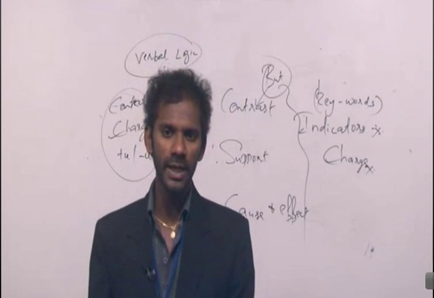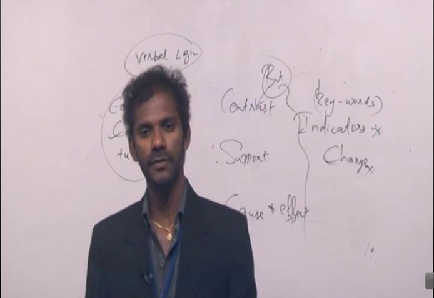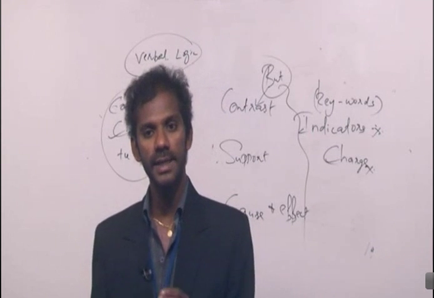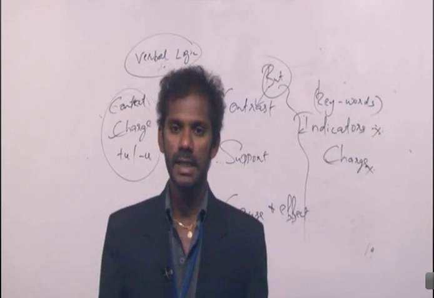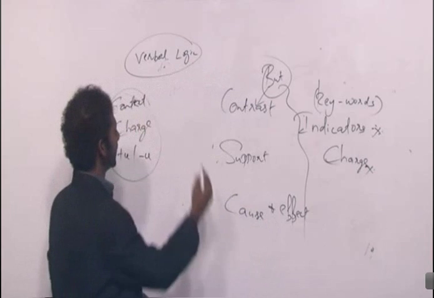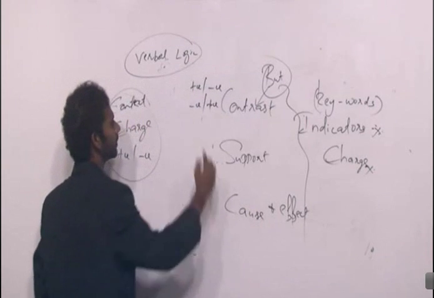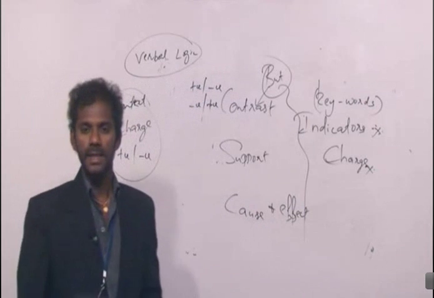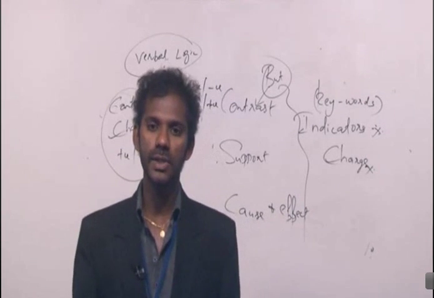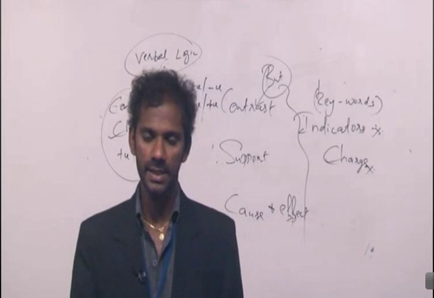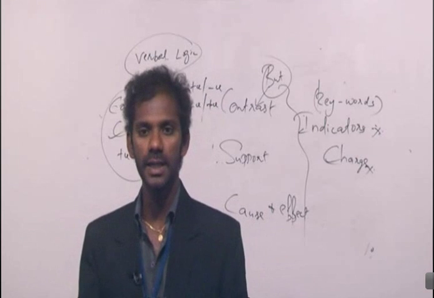That means if the first idea is positive, the second idea must be negative. Or if the first idea is negative, the second idea must be positive. Clear? So contrast means it is positive, negative, or negative, positive. So whenever you come across a contrast indicator, conclude that two contradicting ideas are getting connected. First idea positive, second idea negative, first idea negative, second idea positive.